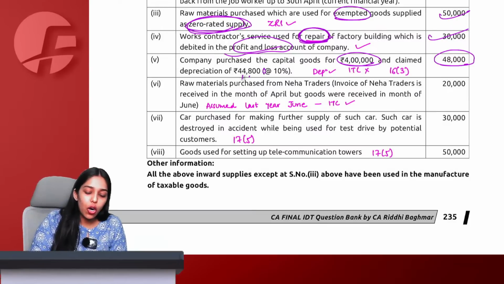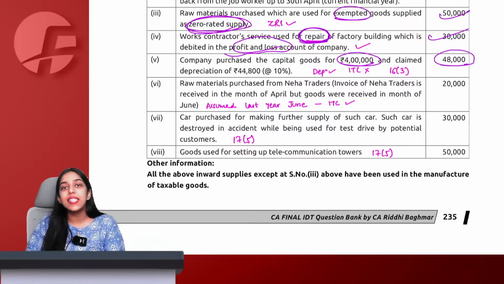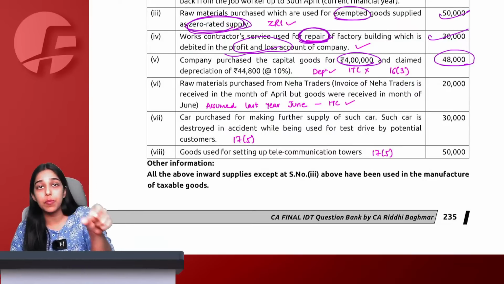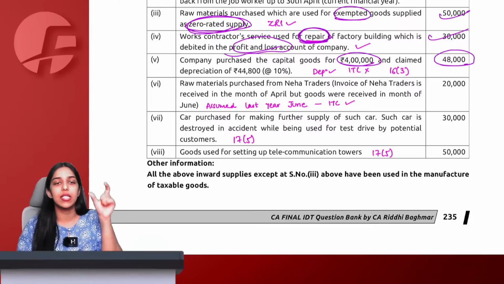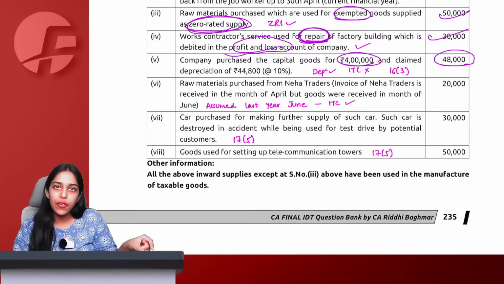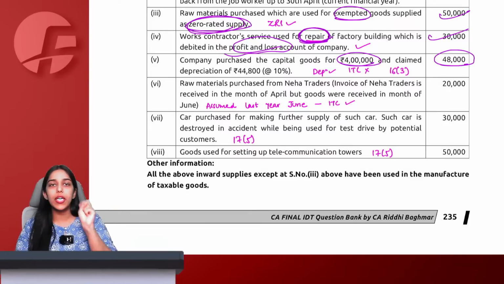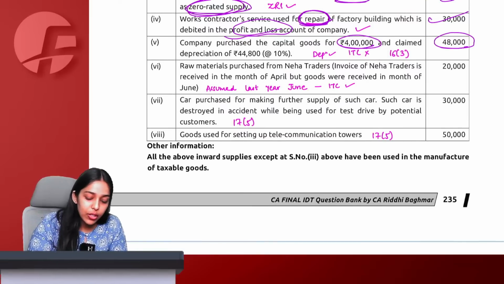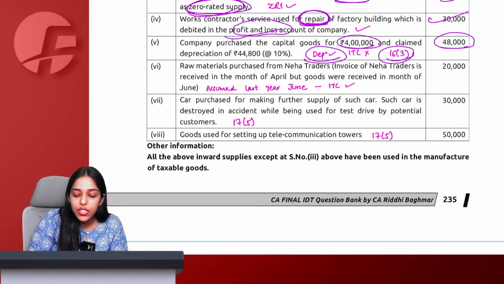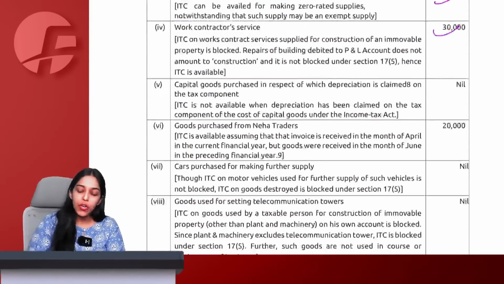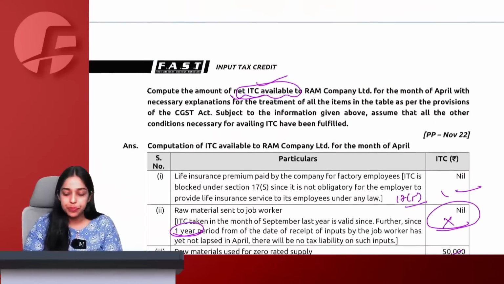Now tell me, according to section 16.3 CGST Act ITC chapter, we know that on the GST component that is pertaining to any capital goods that you have purchased, either you can take depreciation on the GST component or you can take full credit of the GST component. Both is not allowed because I have already taken depreciation. Therefore, section 16.3 now blocks my credit for the same thing. So 48,000, no credit will be allowed.